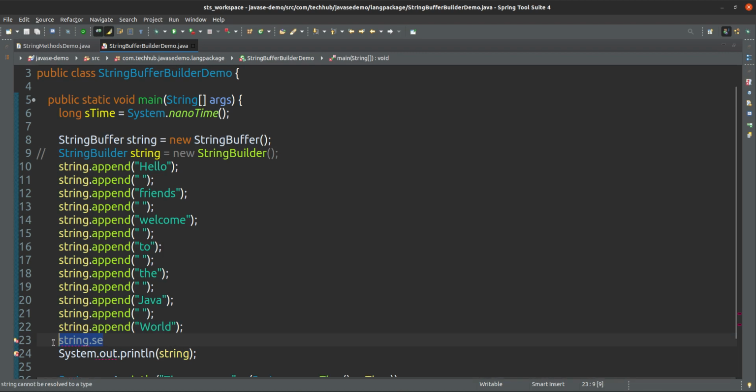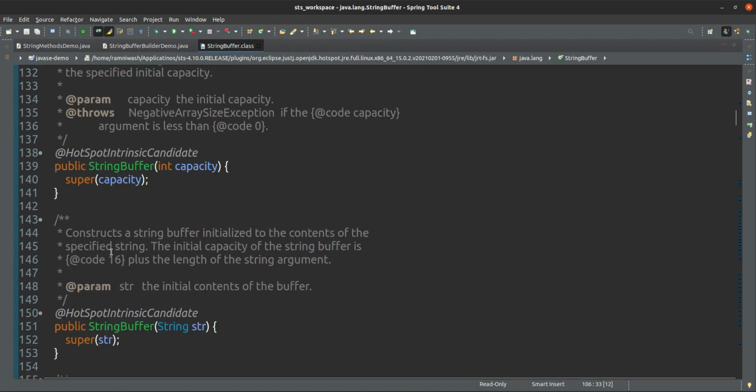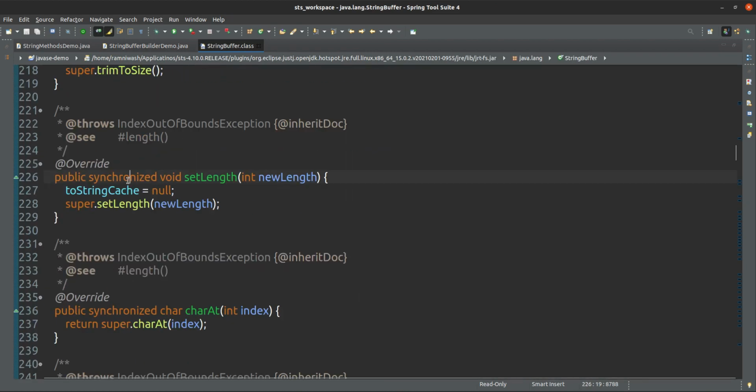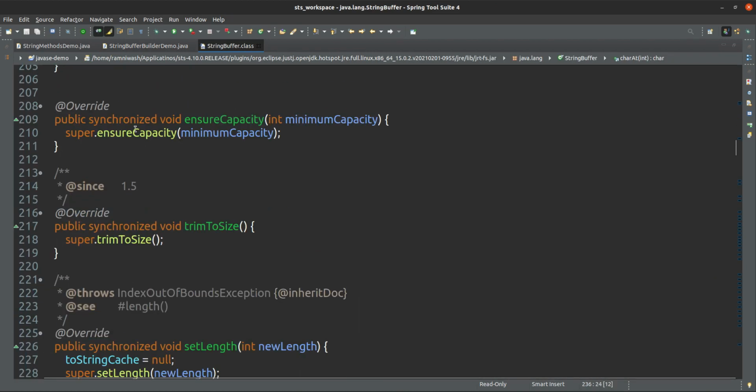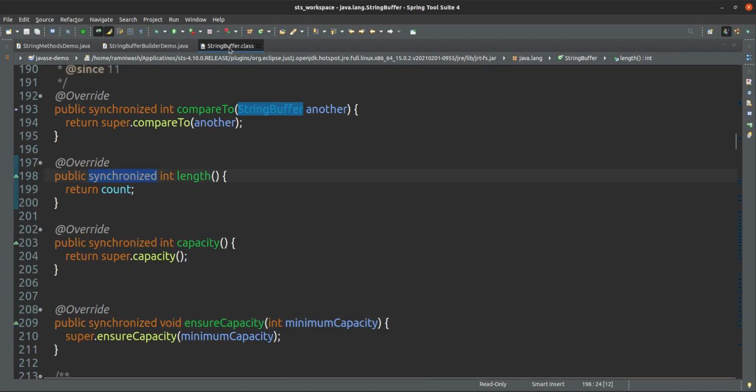Methods and everything are similar only. The methods are synchronized. What is synchronized? Why have they given the methods as synchronized? If I open this one, see, synchronized. What is the meaning of synchronized? We will see in the threading topic, in the threading session.